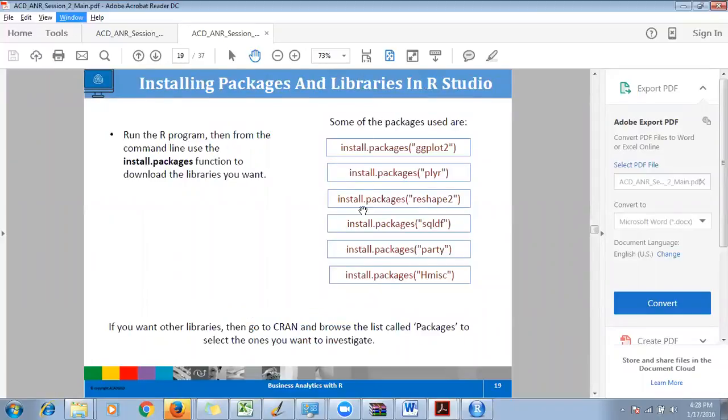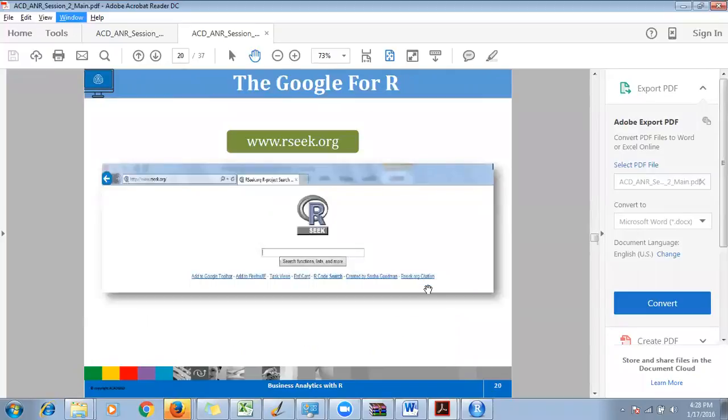So this is how you're going to install packages. Install.packages, let's say ggplot2, plyr, these are all important packages. Now if you want to search anything on the web instead of RStudio, and you want to Google something on R, let's say how to use a for loop in R. For anything you want to search on the web, Google is for you. If you want to search anything specific for R, www.rseek.org is the Google for R.